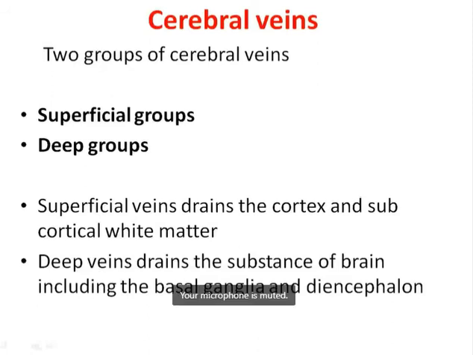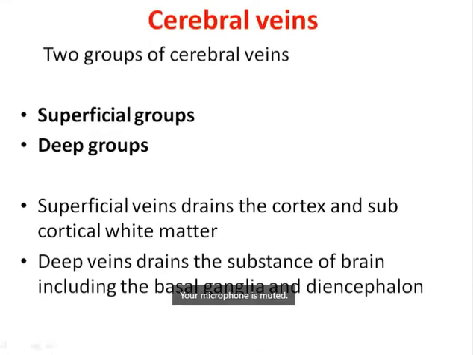The superficial veins are the superior cerebral veins, the superficial middle cerebral veins, and the inferior cerebral veins. The deeper veins are a pair of internal cerebral veins, a pair of basal veins, and the unpaired great cerebral vein of Galen. The internal cerebral veins unite together to form the great cerebral vein of Galen. It is important for MCQs.